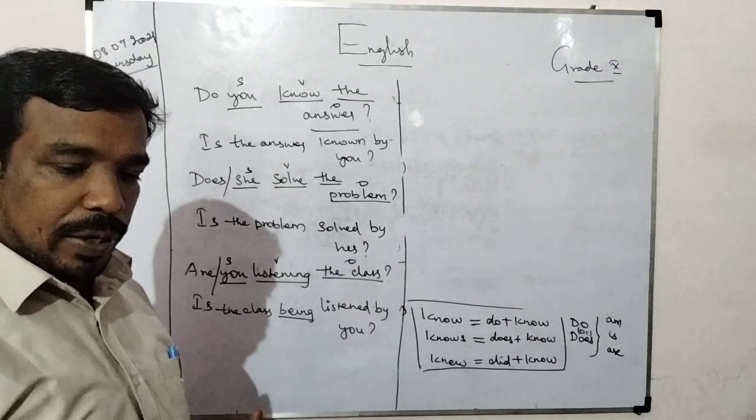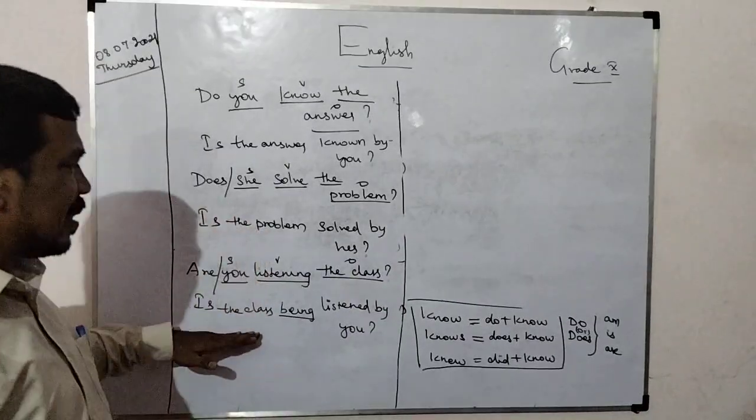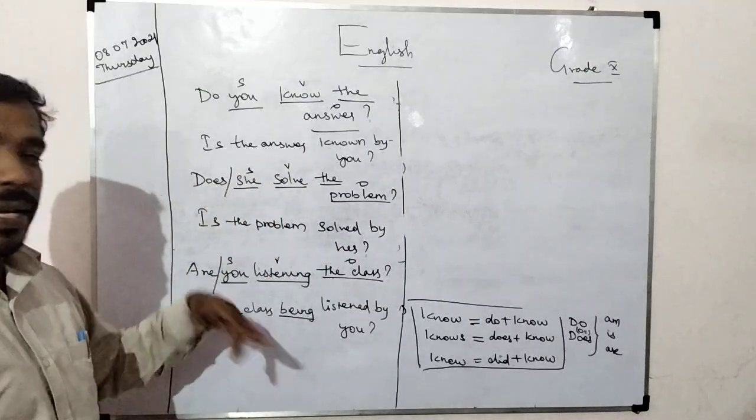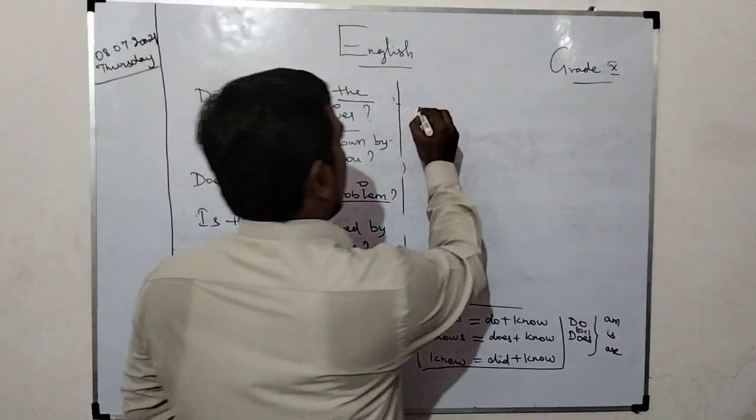For perfect tense, I will give one question. Then all the things are very important. Like this, perfect means instead of being, we should use being. Okay, so you should write that as a homework.